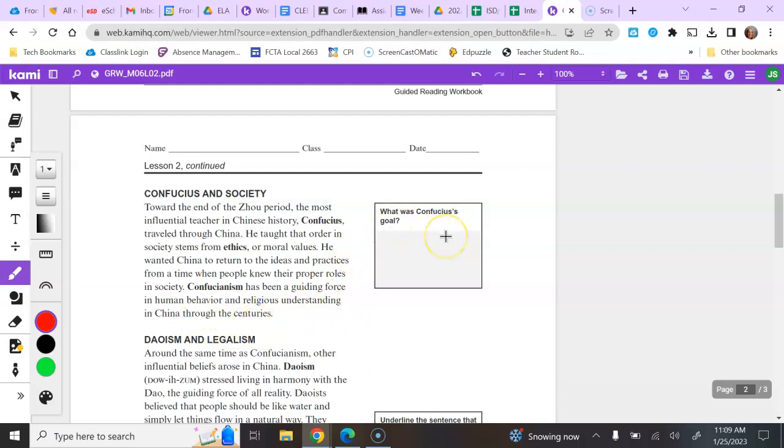So what was Confucius's goal? He wanted China to what? So you're going to look there. He wanted China to return to what?